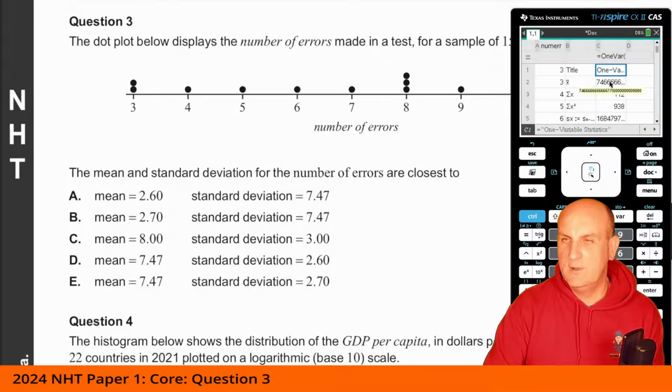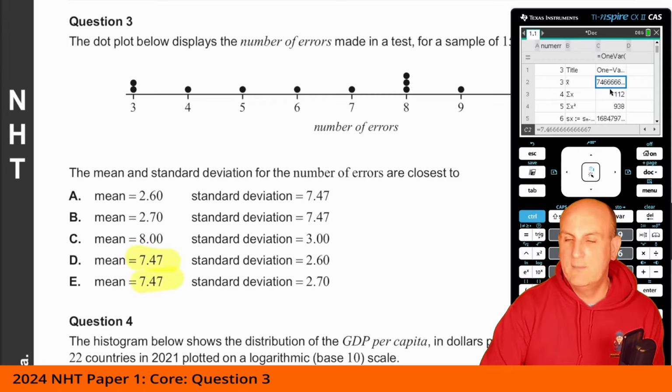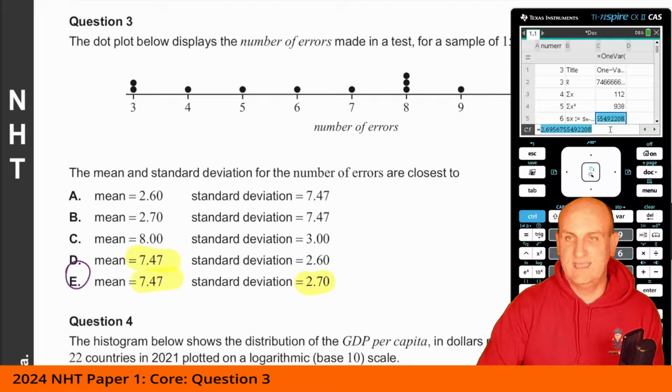So we've got here my one variable statistics is 7.4666, so 7.47 for my mean. So let's highlight anything that's got 7.47 for my mean. And my standard deviation is that SX1, which again, if we look at the value down here, is 2.69 or 2.70. So if we highlight that one for 2.70, we're going to end up with E as my correct answer. So that was calculator enabled.